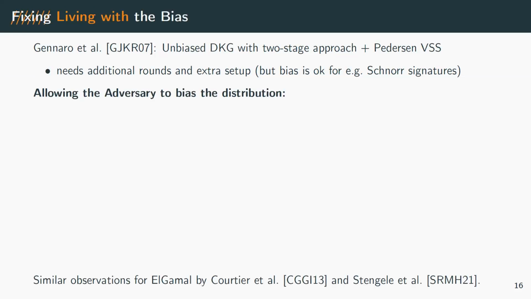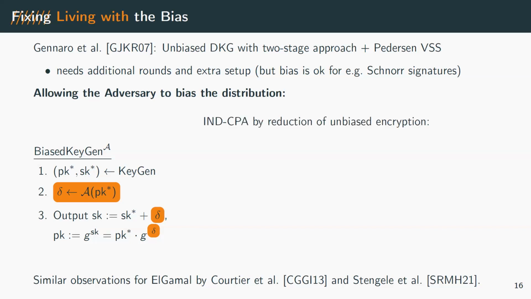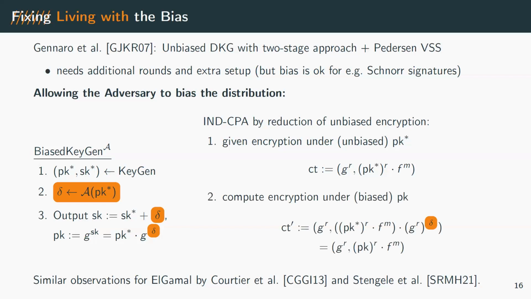And similar results have been shown for Elgamal in the past. So we allow the adversary to bias the distribution. We normally sample a key pair, give the public key to the adversary, and then the adversary specifies some bias delta that we use to adjust the key pair. Now we can prove NCPA security just by taking a ciphertext under the normal unbiased public key, using this delta, and creating a ciphertext under the biased key.